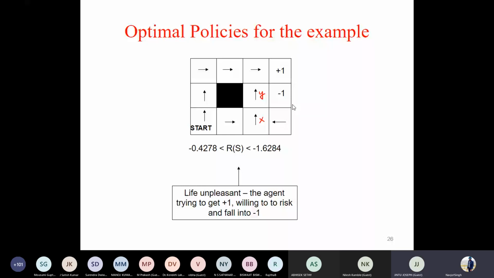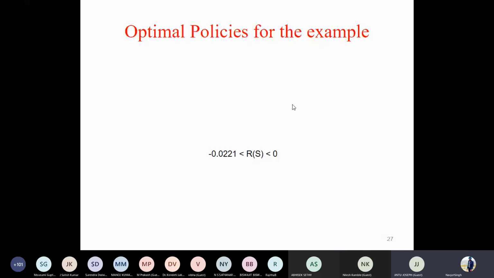Let's move ahead. What about now? So this is equivalent to that -0.04 example. Here in this case, the reward in terms of penalty is very, very small. It will hardly create any issue. Now, what should be the policy? Should I go for a longer path or a shorter path, and where should I reach, the +1 or the -1 state?